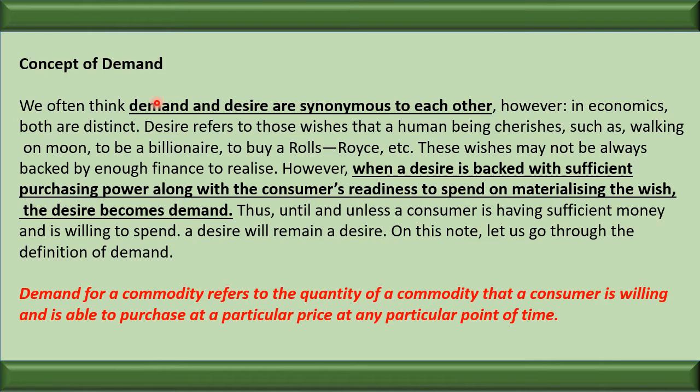Now the next question is, what is effective desire? And when does the desire become effective? The desire becomes effective when it is supported by three factors. Number one, there is a willingness to purchase a commodity. Second, the person has the financial capability to purchase. And the third, the person wants to spend the money. If these three factors are present, then immediately the desire turns into effective desire. And this effective desire is called demand.